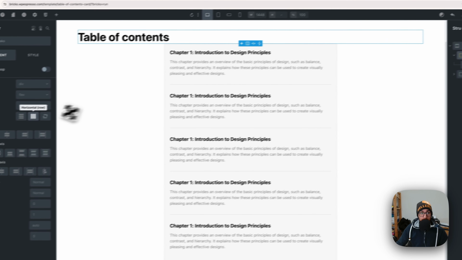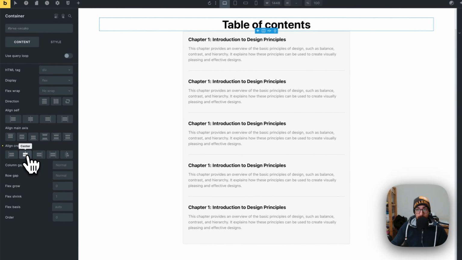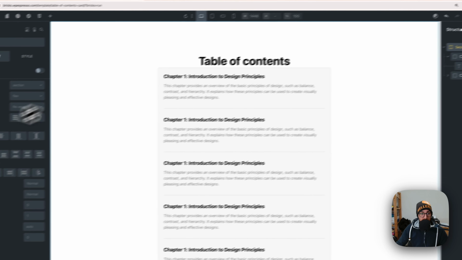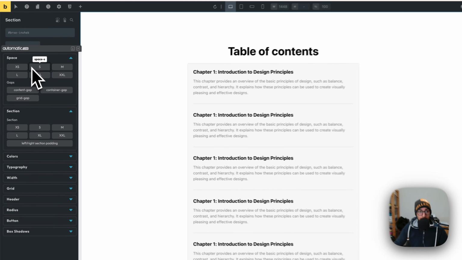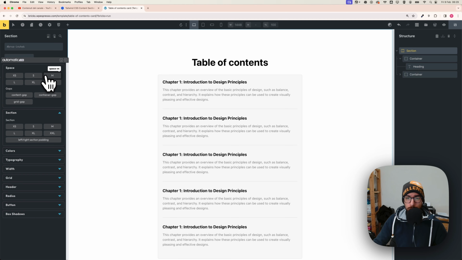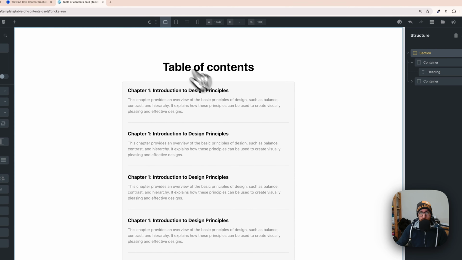Select the container now, and on the options just put it here, align cross axis on the center, and then go on section here and just set row gap to XS, S or M or whatever, or just use pixel, EM, whatever you want. So I'm going with the M in this case. And as you can see, we created our table of contents very quickly.